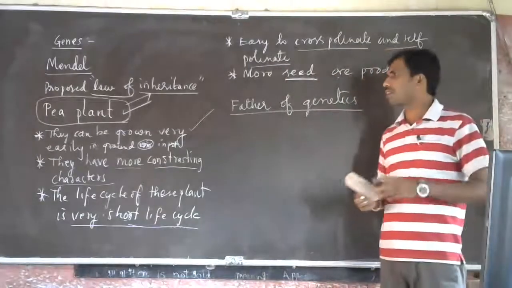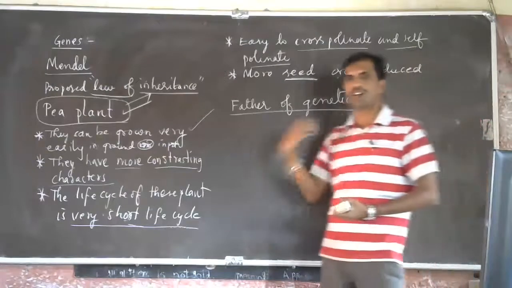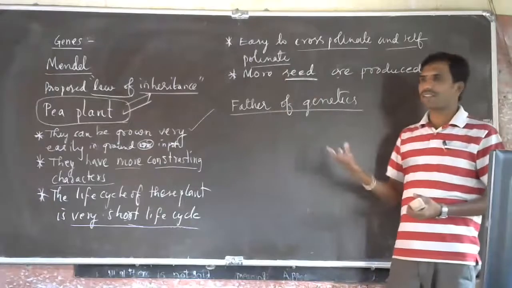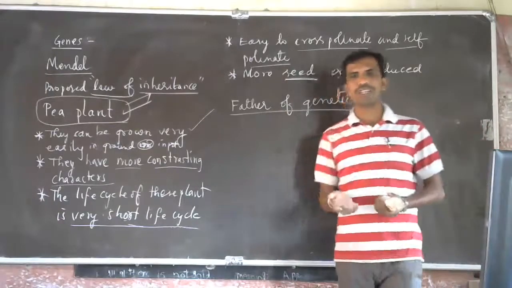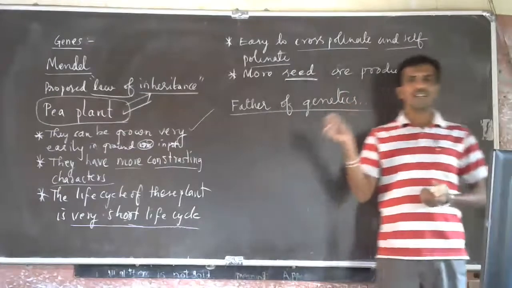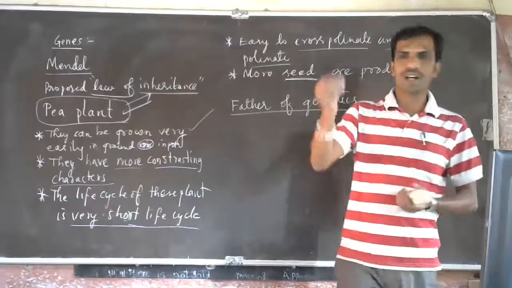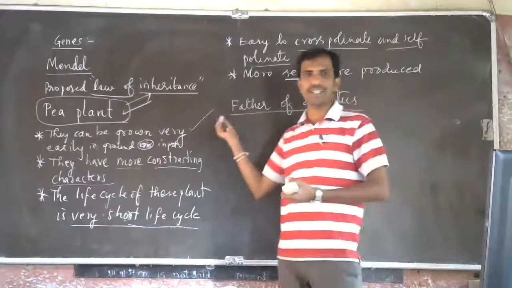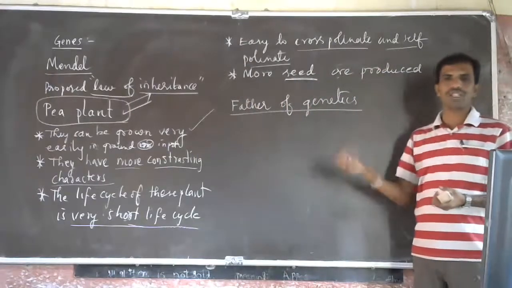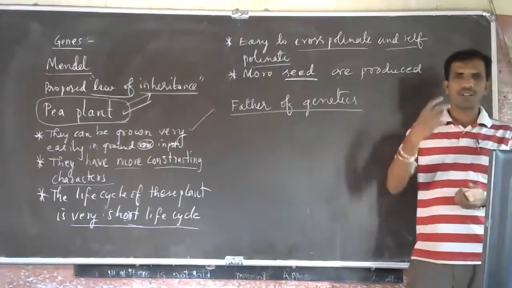See, first what did he do? He just recorded all the observations and he proposed the laws also. Three laws he proposed. But other scientists could not understand his experiments and observations. Initially they could not understand his contribution to genetics. Whatever laws he proposed, he was unable to justify them. Other people were not convinced by that.